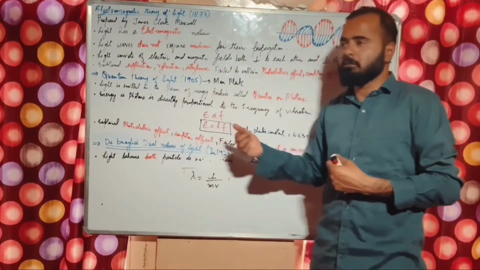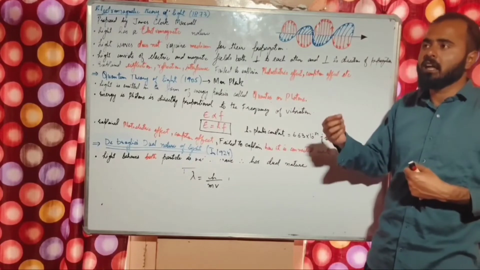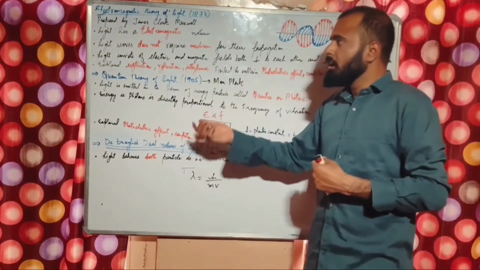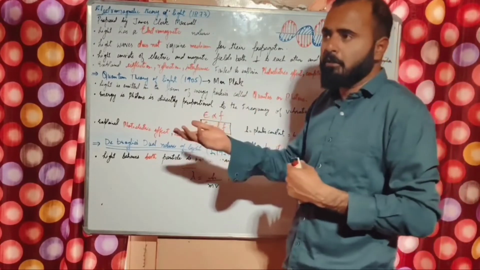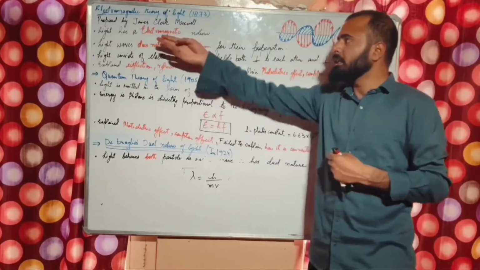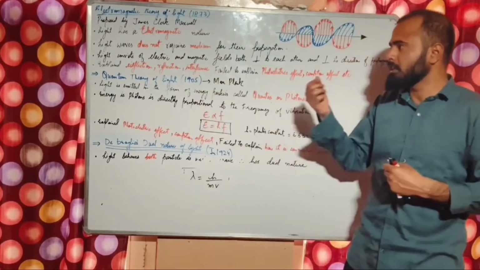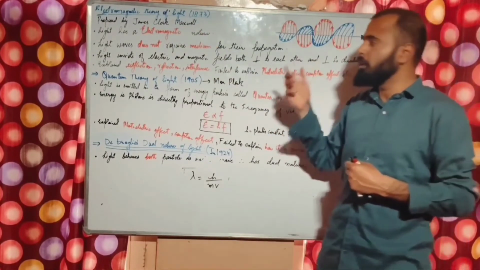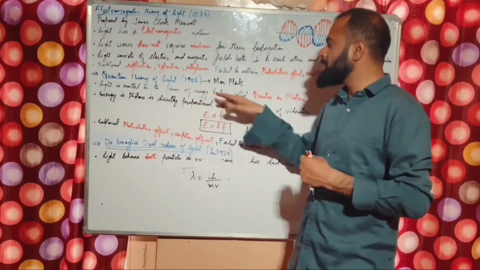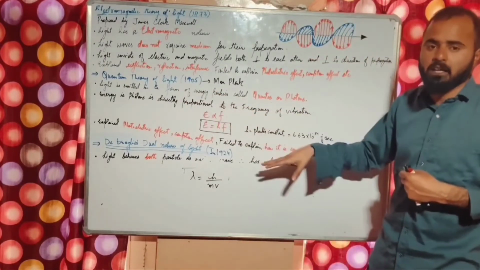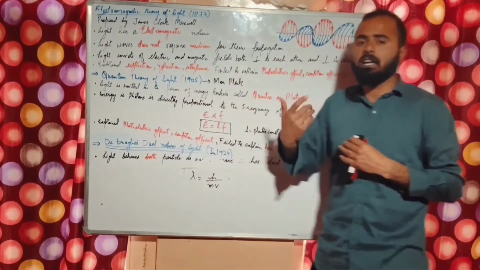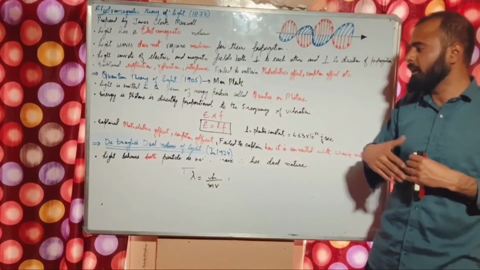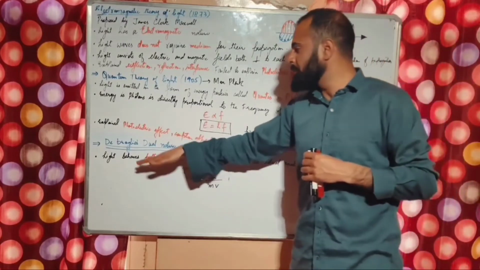So some scientists suggested that light travels in the form of particles. Another scientist came, Huygens, and he suggested that light travels in the form of waves. Another scientist, Maxwell, came, and he suggested that light travels in the form of waves. And again, another scientist, Max Planck, suggested that light travels in the form of particles. So there was a dilemma between those scientists whether light has a particle nature or a wave nature. So another scientist came, his name was de Broglie.